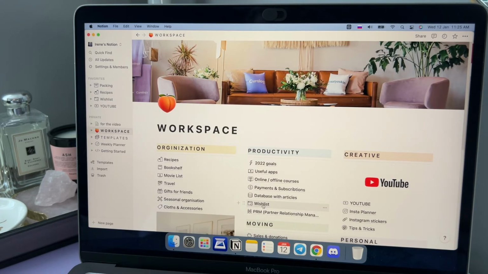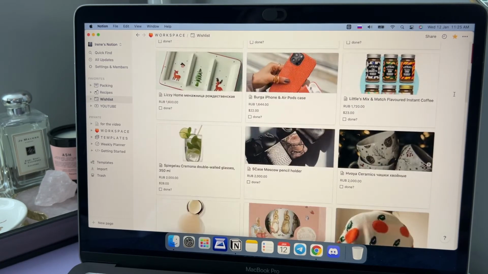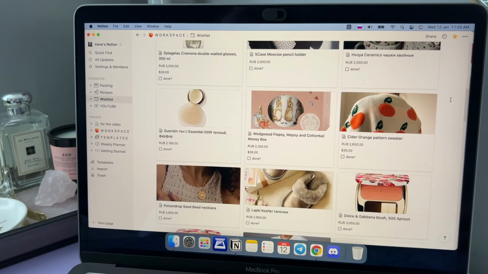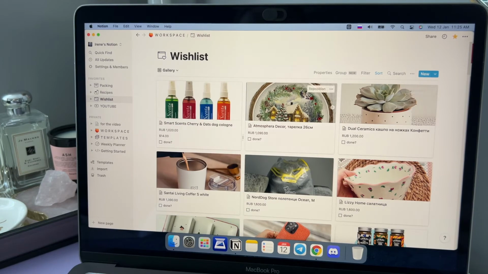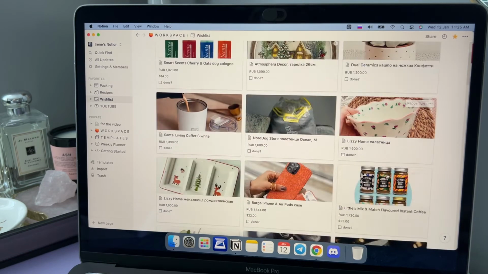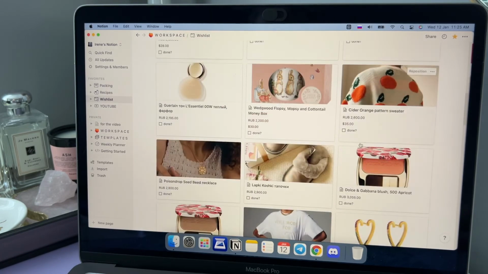So my favorite one is Wishlist. I finished creating this a few days ago, and you can see the full page of what I want to buy or what I want to get as a present from my friends or my husband. I sorted it by price from the lowest to the highest, and there you can see so many kinds of things I want to buy.